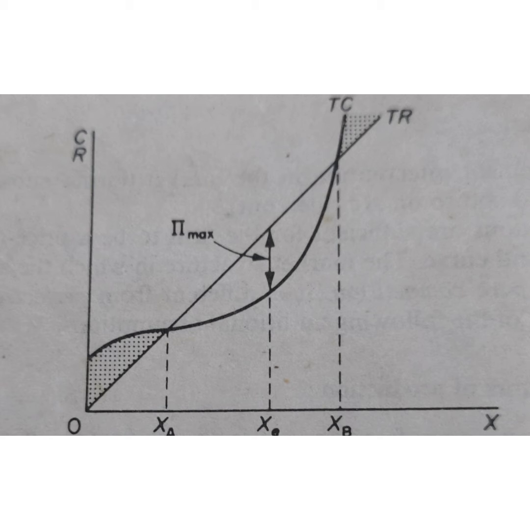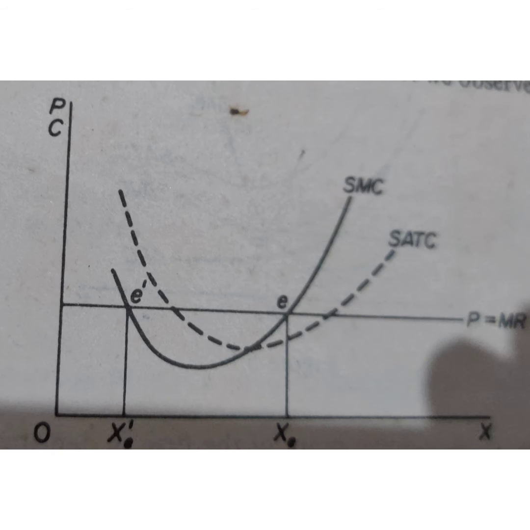Here also the curves are U-shaped, reflecting the law of variable proportions. The firm tries to maximize its profit, that is, to reach its equilibrium level. It is where the output is defined by the intersection of MC equal to MR. So we have to understand the MC equal to MR condition. The firm is said to be in equilibrium when MC is equal to MR and the slope of MC is greater than the slope of MR.